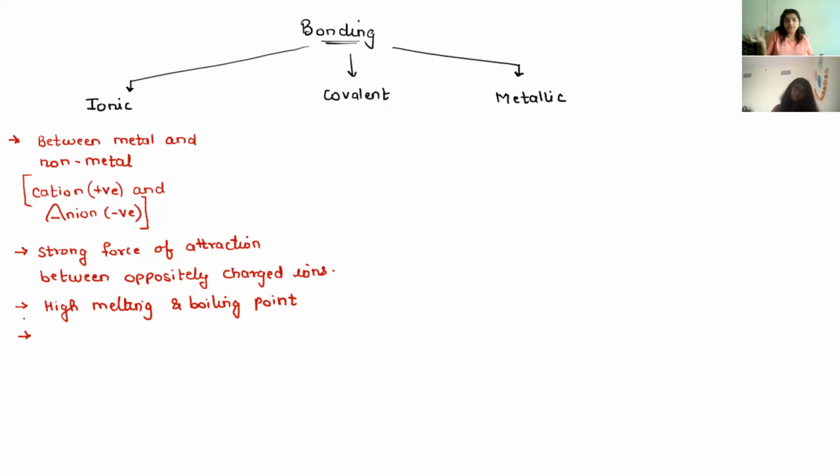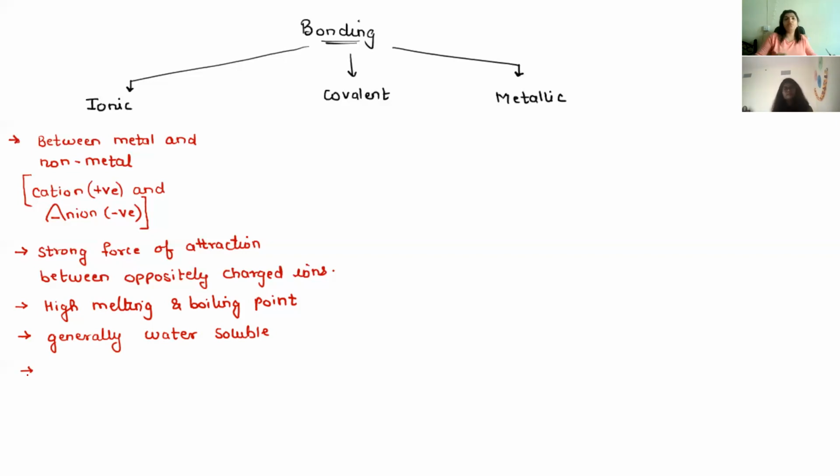Sodium chloride, the salt which we eat, is an ionic compound. When you add it in water, you will see that it dissolves. So ionic compounds are generally water soluble.